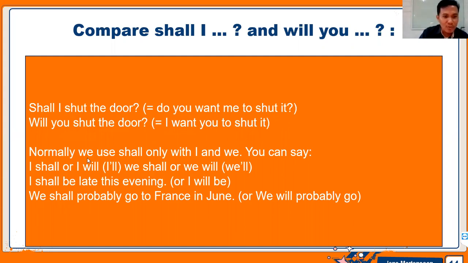All right, normally we use shall only with I and we. So you can say, I shall or I will, or we shall or we will. I shall be late this evening, or I will be. We shall probably go to France in June, or we will probably go. So this is the difference. I hope you understand the difference of using shall and will here.